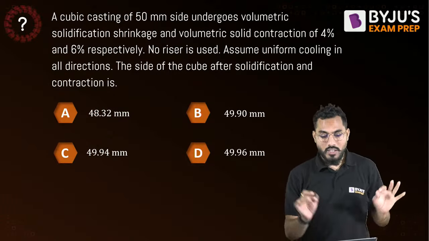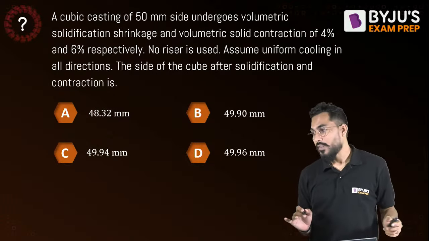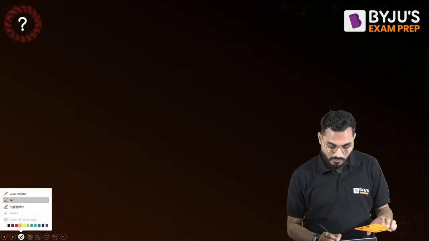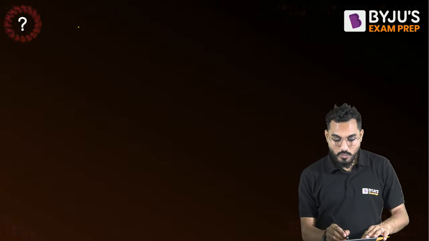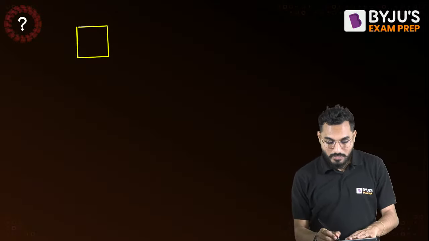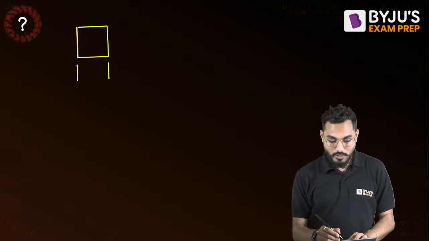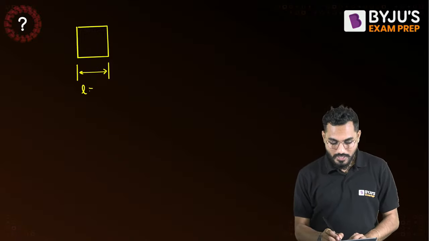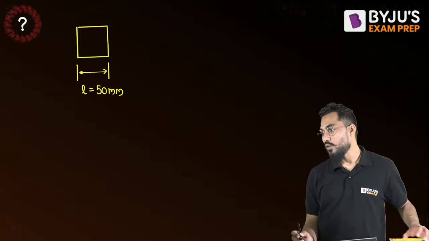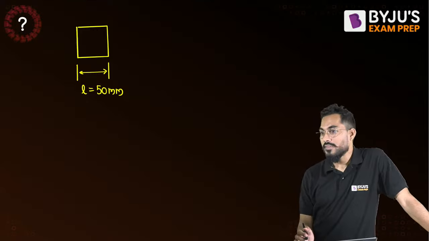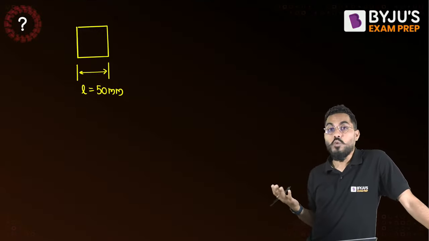So it's very simple. A cubical casting is of 50 mm side. I'll tell you that. Cubical casting, where is the cube? Sir, this is my cube. And what is the size of the cube? Sir, the size of the cube is exactly equal to 50 mm. Right, very true. So length is exactly equal to 50 mm. Is there anyone who calculated any answer? If so, tell me what answer is coming.